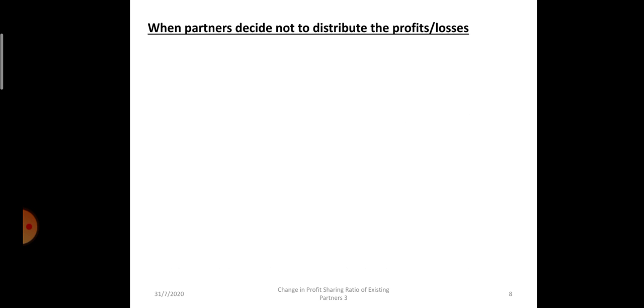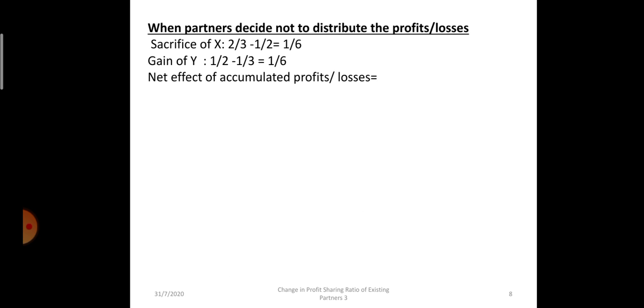Now the same question, if the partners decide not to distribute the profit and loss. In that case, first we have to calculate the sacrifice and gain of X and Y. X is sacrificing 1/6 share while Y is gaining 1/6 share. That means Y will compensate X for 1/6 of the net value. Now, the total accumulated amount: credit balances we will add and the debit balance we will deduct. So 1,20,000 plus 45,000 plus 60,000 minus 90,000, we will get 1,35,000 rupees.